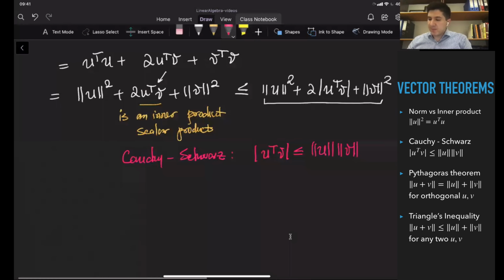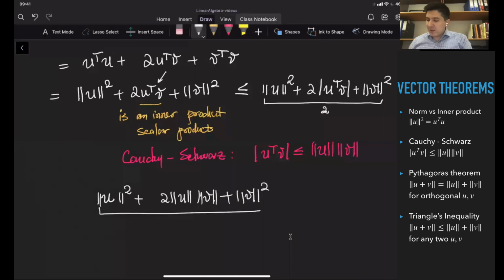It means that the second term is smaller than the following one: the norm of u squared plus 2 times the norm of u times the norm of v plus the norm of v squared. Let's say this is number 3. It's smaller because of the Cauchy-Schwarz theorem, because this term is smaller than this term, so that is why 2 is smaller than 3.